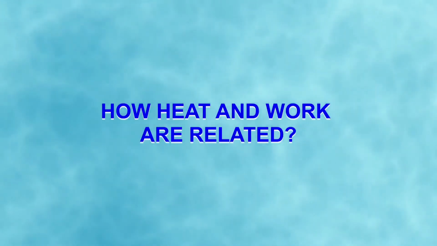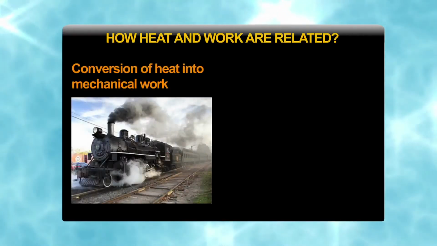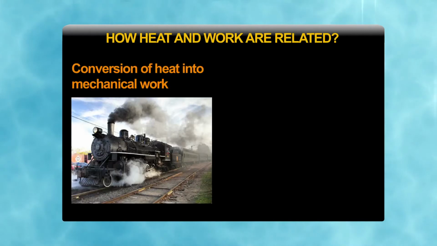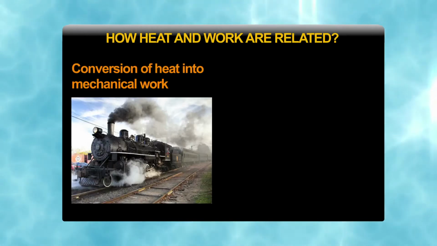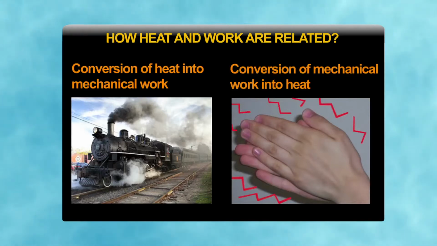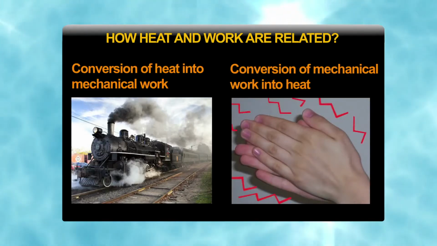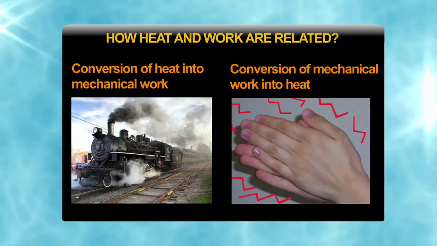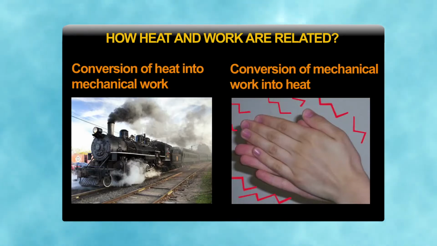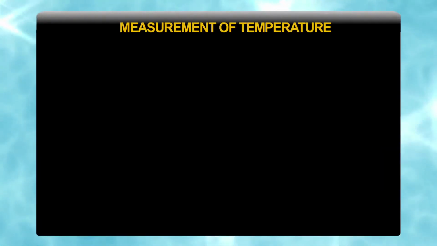So, we can see now how heat and work are related. As we know, heat is a form of energy which can do mechanical work. These two are interconvertible, heat into work and work into heat. The device which converts heat of steam into mechanical work is the steam engine. We can convert mechanical work into heat also. If we rub our hands together, they become hot. In this case, work done against friction is always converted into heat. The equivalence of work and heat was noticed and experimentally established by J.P. Joule.